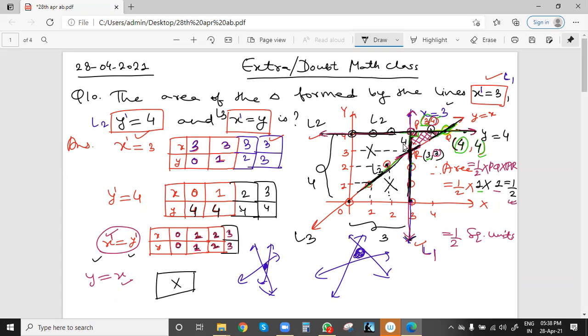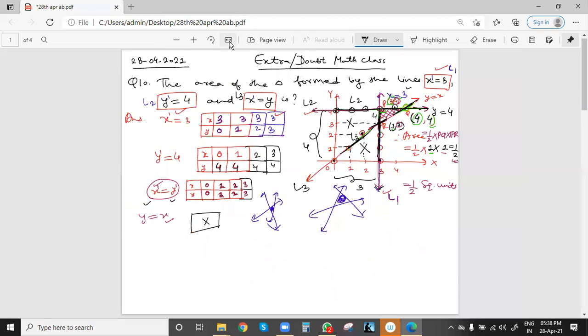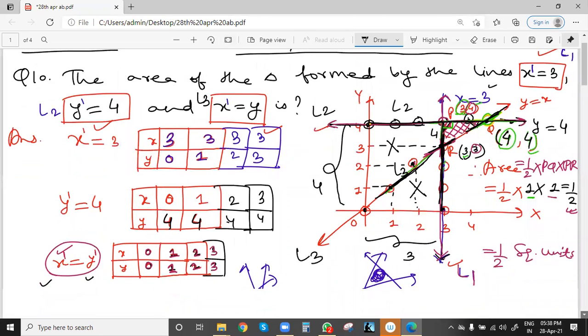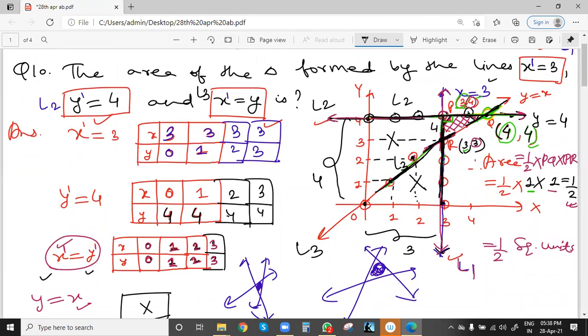So the x coordinate is 3, and the y coordinate will be equal to 3, because this R point is also lying on x equal to y. So it will satisfy the line equation. That means y and x will be equal. On this line, x equal to y, at every point x and y are equal. So x equal to 3 we got from line L1, because if we extend towards the x direction, x will be 3. Y will also be equal to 3 because this is lying on the x equal to y line. So these are the 3 points.